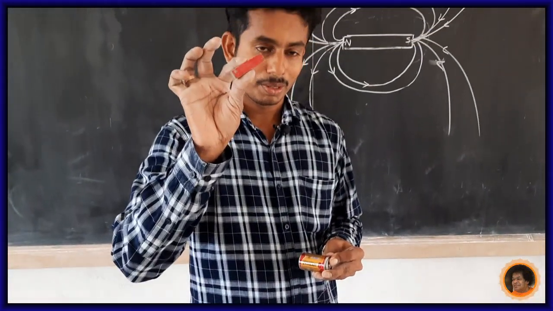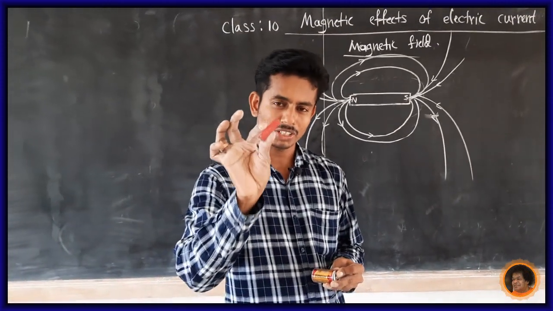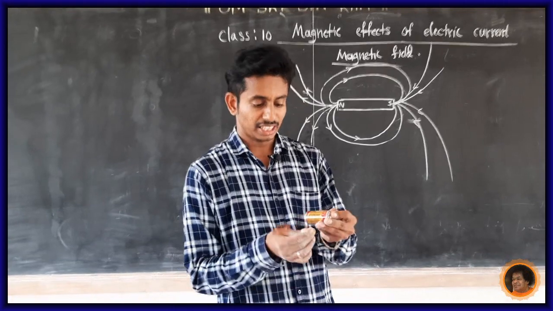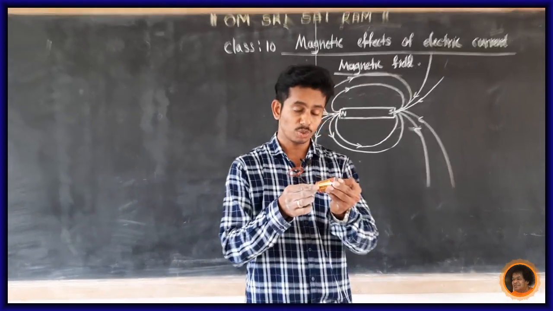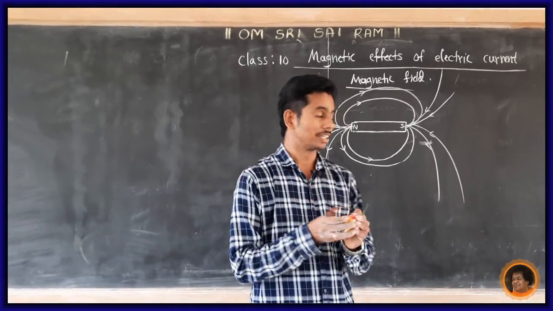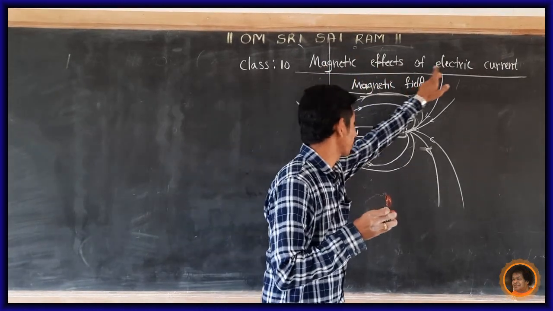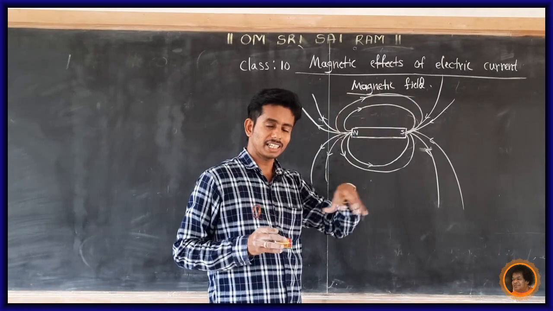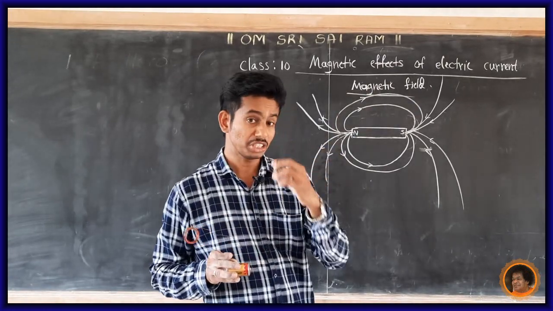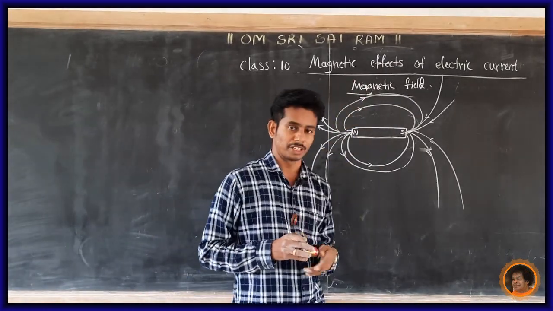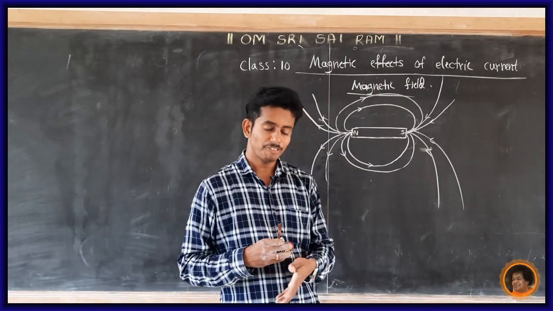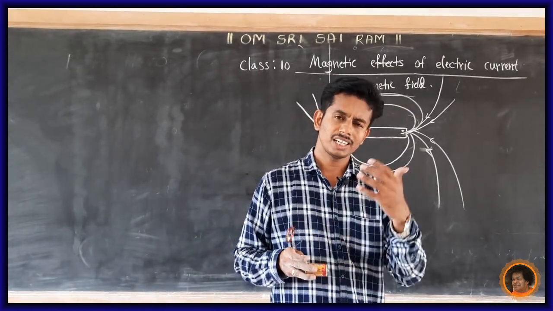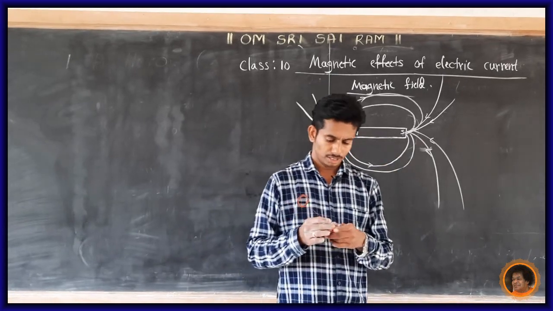A magnet contains a magnetic field. In the same way, the current carrying conductor also experiences a magnetic field. So, magnetic effects of electric current. What is the meaning? It means the current carrying conductor experiences a magnetic effect or magnetic field. If I change the direction of electric current, is there any difference in the deflection?